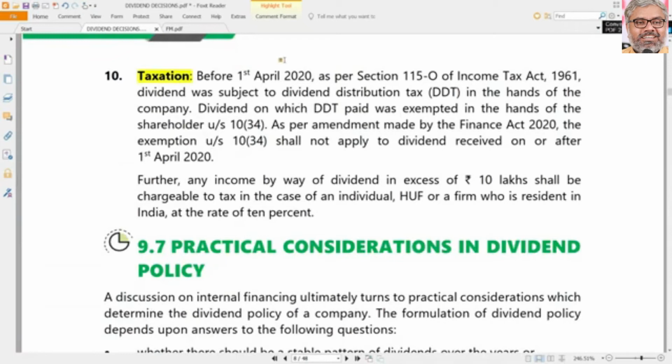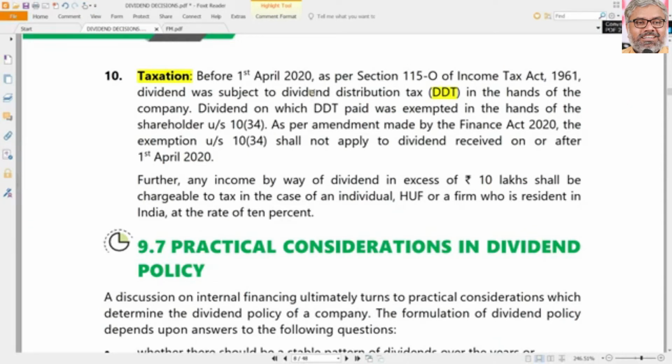And another important consideration, particularly in India, is taxation, because these things keep on changing. If you see the situation, very recently, just till last year, there was a dividend distribution tax or corporate dividend tax, which the companies had to pay. Who has to pay that at the time when they distribute dividend? Companies have to pay that at the time of distribution of dividend. But on the other side, the dividends in the hands of the shareholders were exempt at least up to 10 lakhs rupees. Beyond that only it was taxable earlier, just 1 year back also.